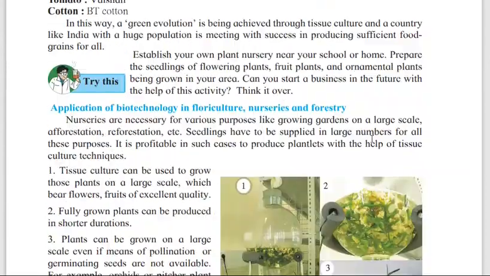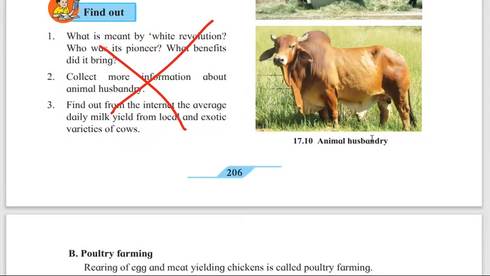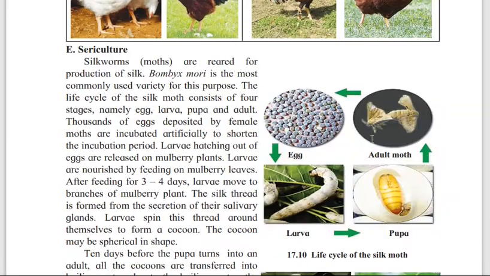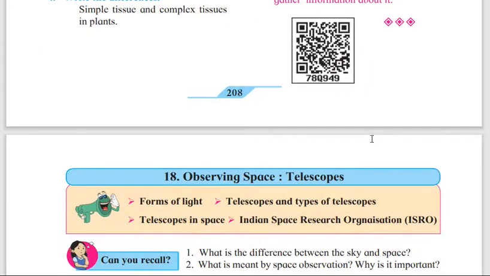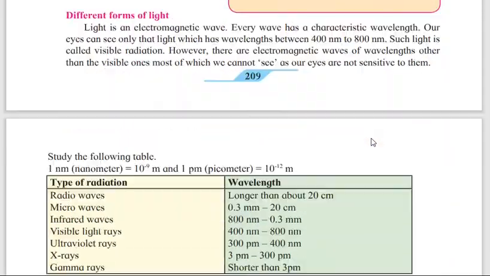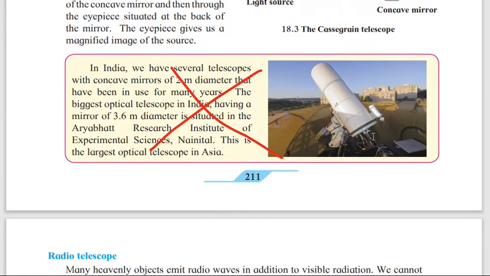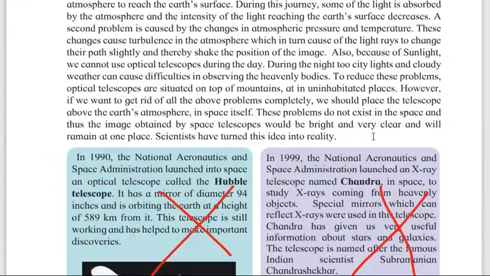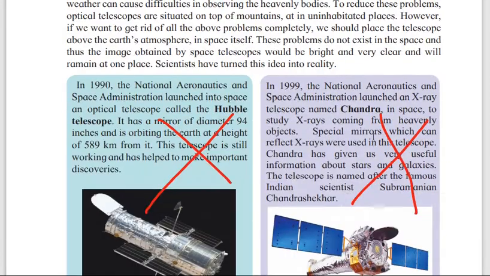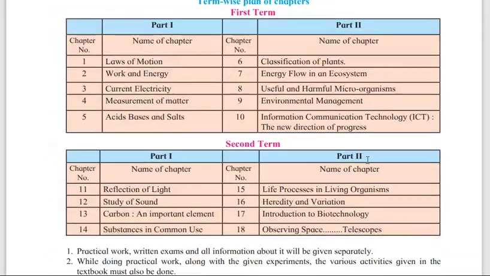Find out 204 that has been reduced. In 205, again using ICT has been removed. Then 206 find out again has been removed. All the exercise you have to do. Now we have come to the next chapter, that is observing space telescope. 209, 210, 211 you can see in India we have several telescopes, that has been removed. 213, National Aeronautics and Space Administration, and here this too has been removed. This all rest you have to do.